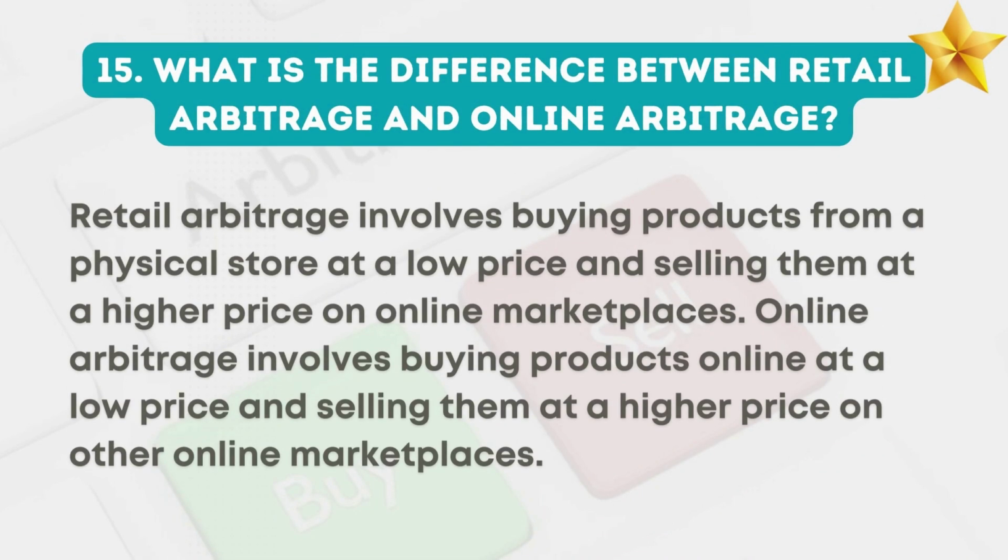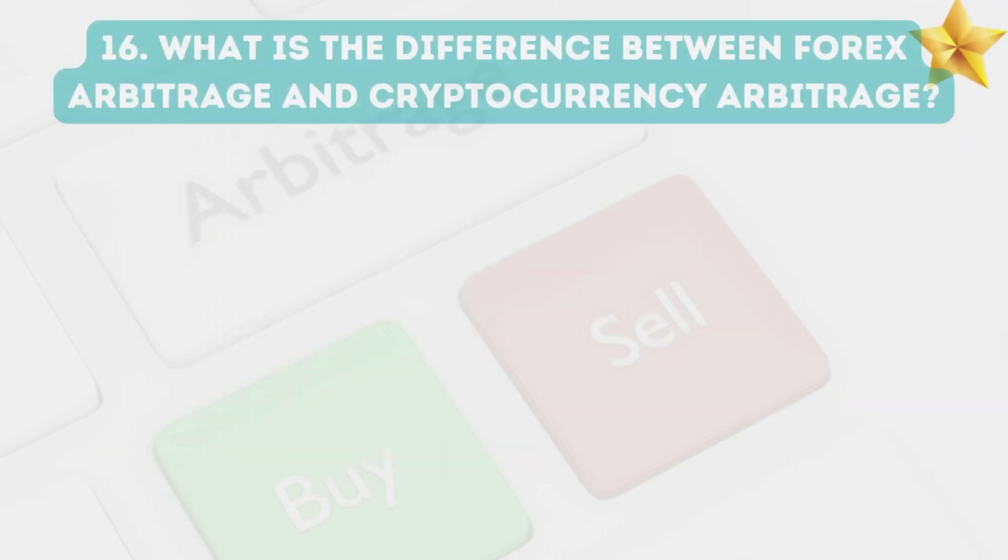15. What is the difference between retail arbitrage and online arbitrage? Retail arbitrage involves buying products from a physical store at a low price and selling them at a higher price on online marketplaces. Online arbitrage involves buying products online at a low price and selling them at a higher price on other online marketplaces.